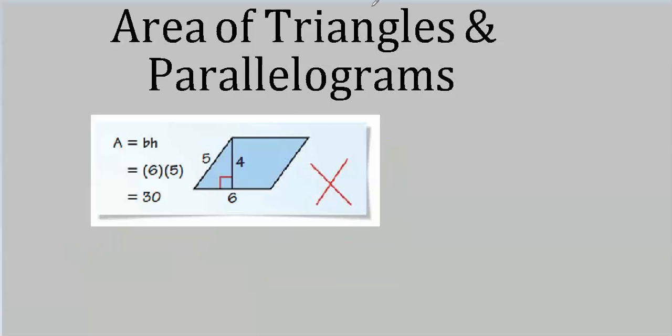Now here we have one of those find the error. Well, the area of a parallelogram is the base times the height. Well, 5 is not the height. Whoever did this is confusing the altitude or height with one side. If you want the area of this parallelogram, you multiply 4 by 6 and get 24, not 30. I hope this man's not a contractor.